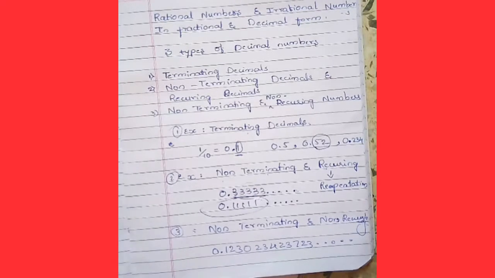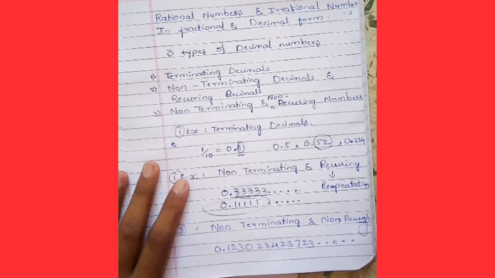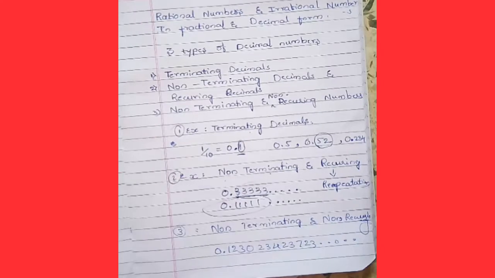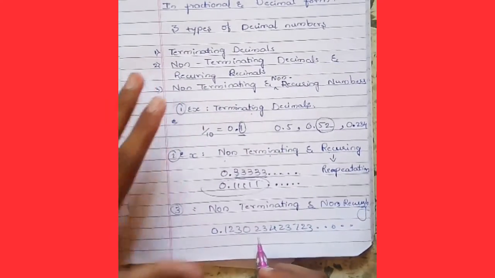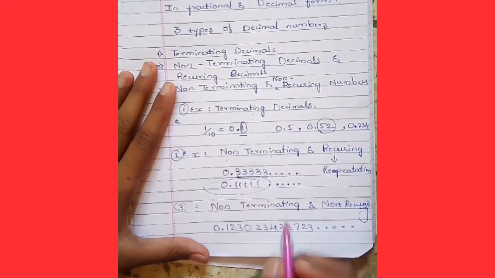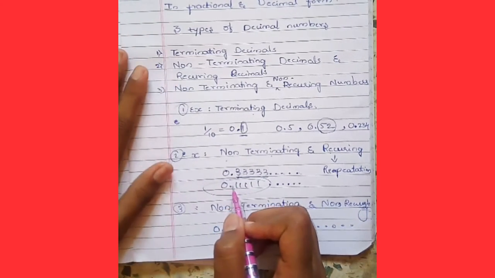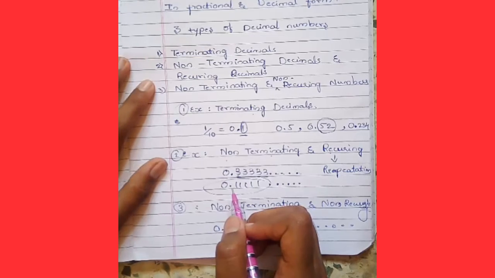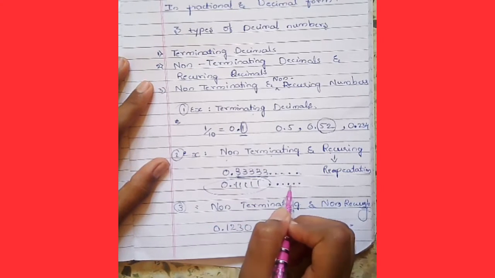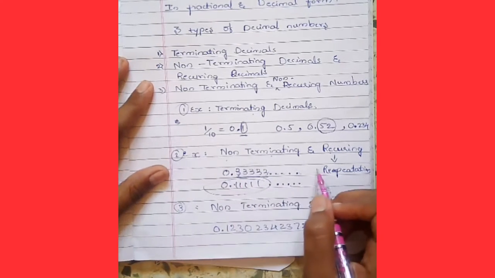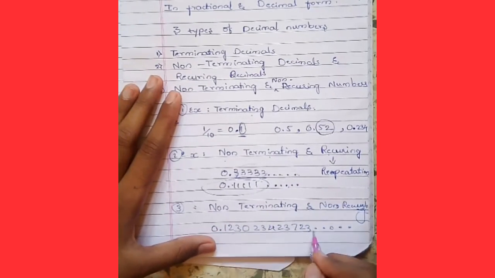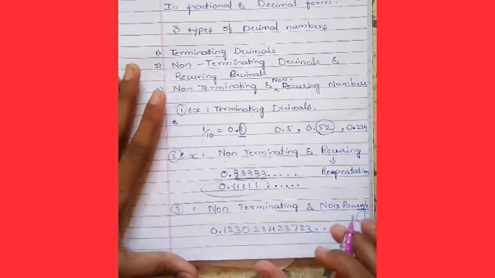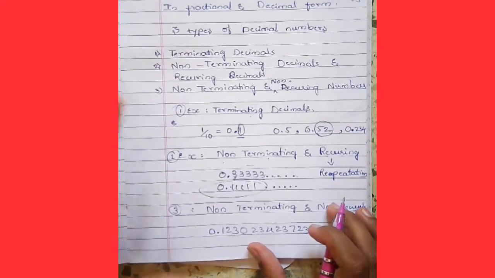There is no end of this number. But as you see here, in the second category of decimal, 1 is repeating itself and 3 is repeating itself again and again. But here there is no repetition of the numbers, there are random numbers going on.